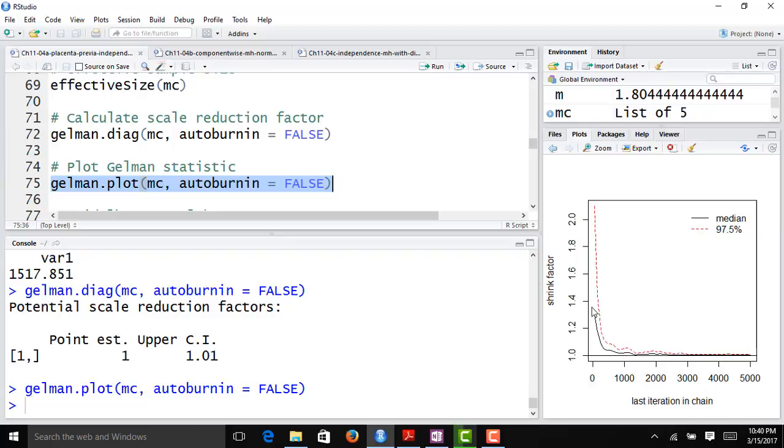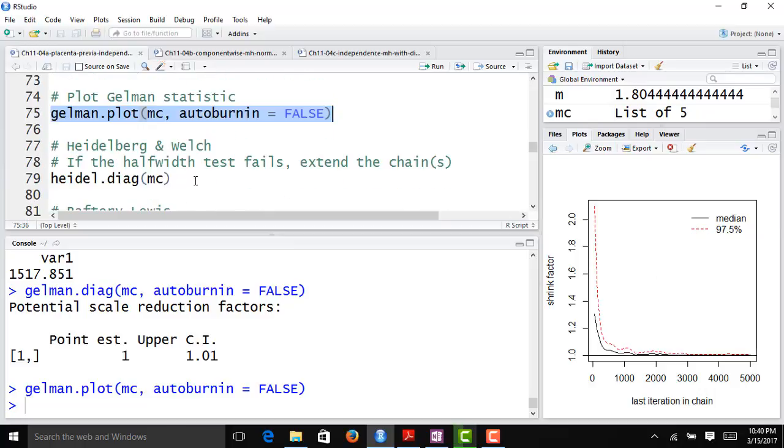At the start it's pretty high, but it converges toward 1. After about 2,000 iterations, it looks like we're converging roughly to the stationary distribution. That's another promising sign.